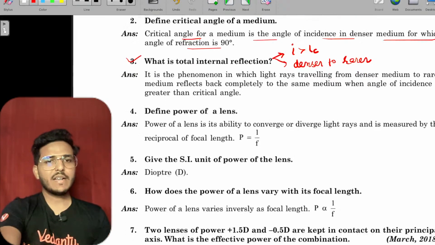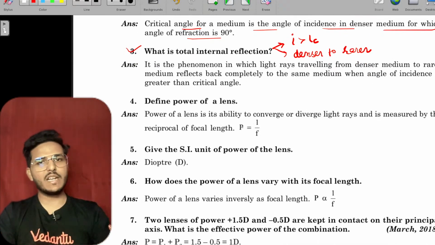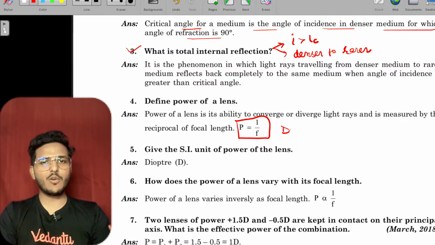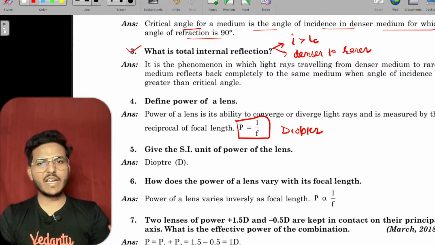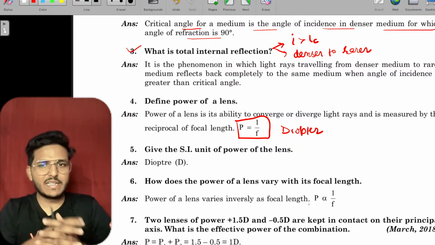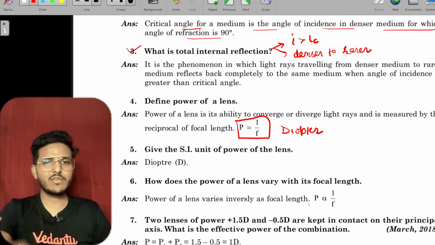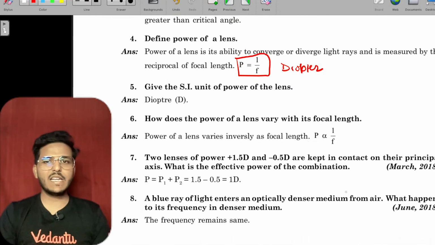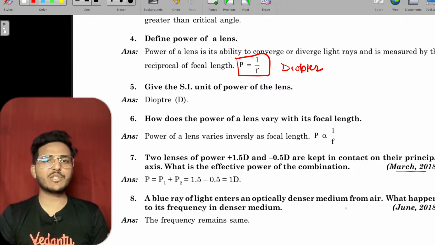Define power. Power is the reciprocal of focal length. Unit is diopter. How does the power of a lens vary with the focal length? Power is inversely proportional to focal length. If you increase the focal length, power will decrease. Earlier we solved these questions. You have 1.5 diopter and minus 0.5 diopter.